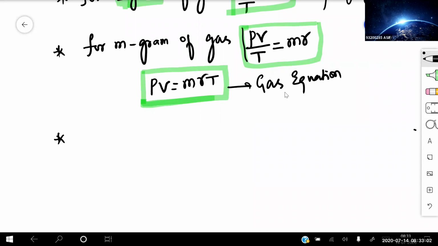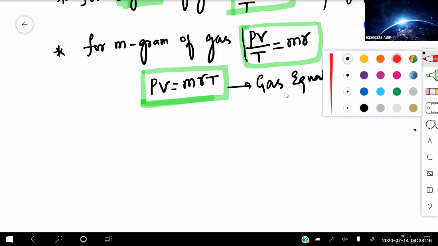If I'm talking about 1 mole, that means 1 mole of every gas occupies the same volume at STP, whereas 1 gram will not occupy. So here I'll write 1 point before this one so that we get clarity. Make a note and write.